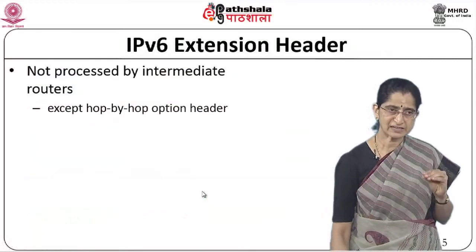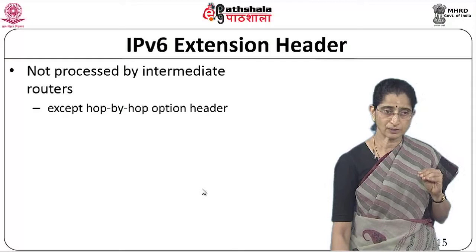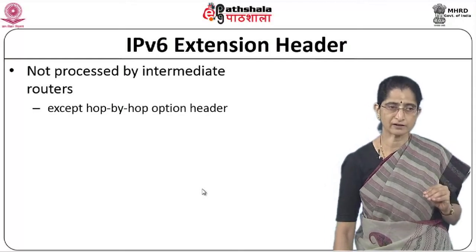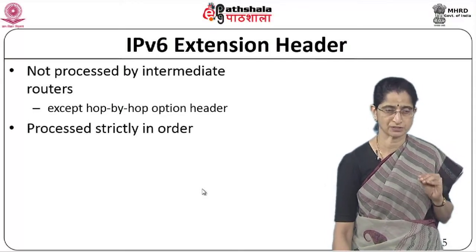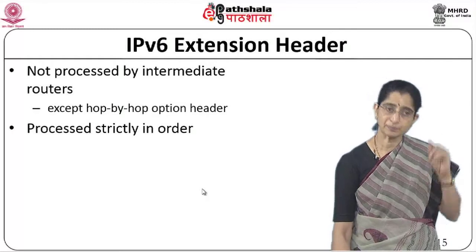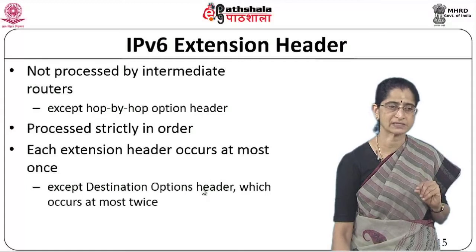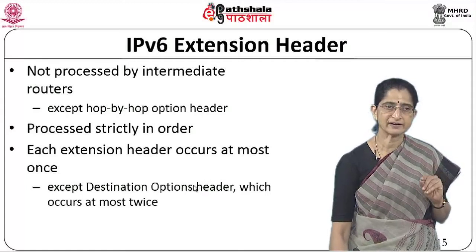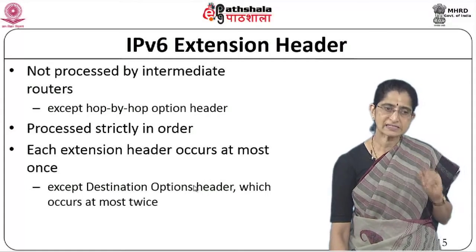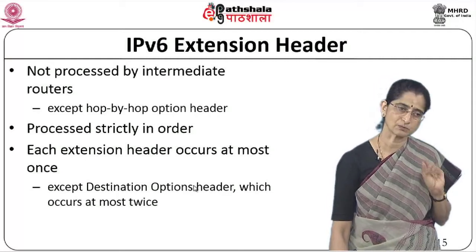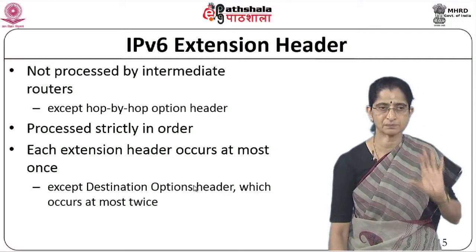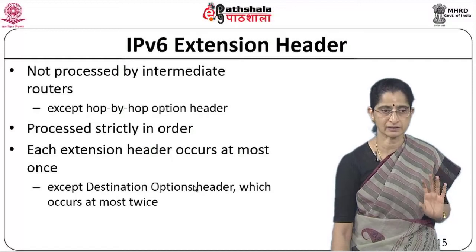The IPv6 extension headers are not processed by intermediate routers, except the hop by hop option header. Okay. And they are processed strictly in order. So this again is to improve efficiency of processing, as we said. And each extension header occurs at most once, except the destination options header, which occurs at most twice. So this is basically what you expect to find in the IPv6 list of headers.